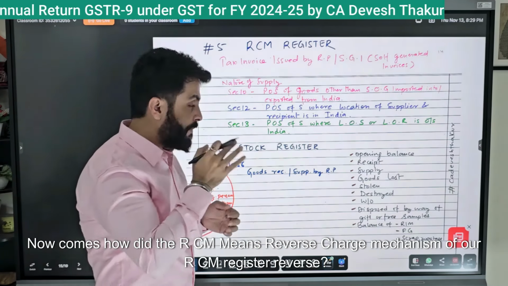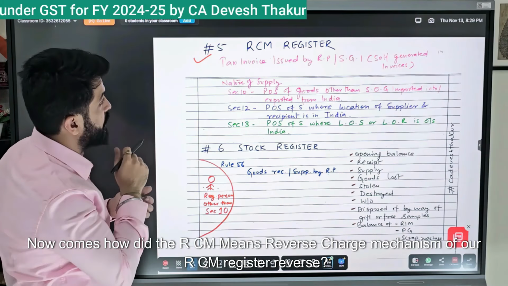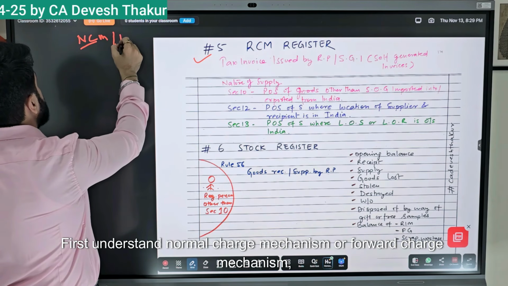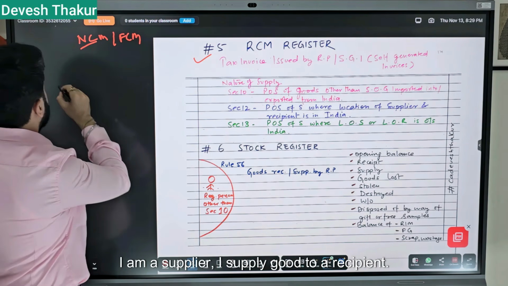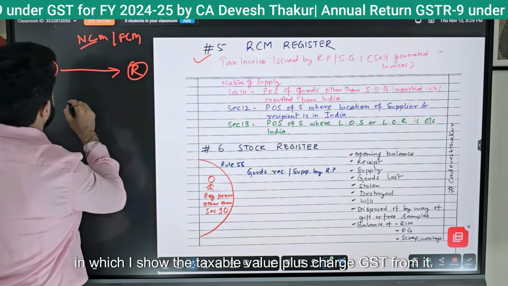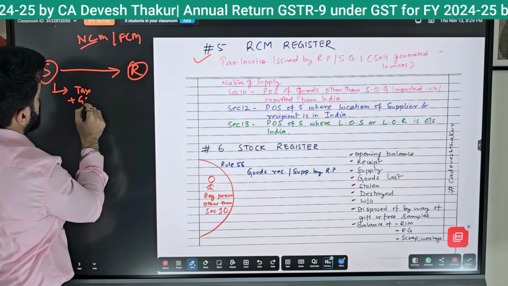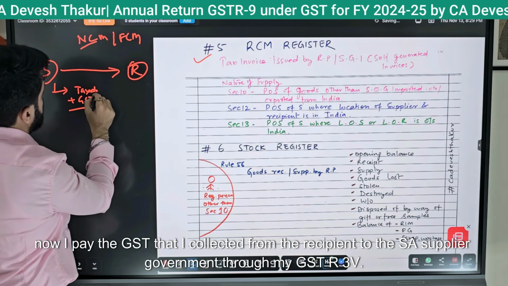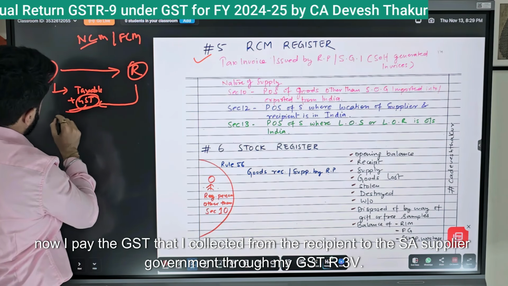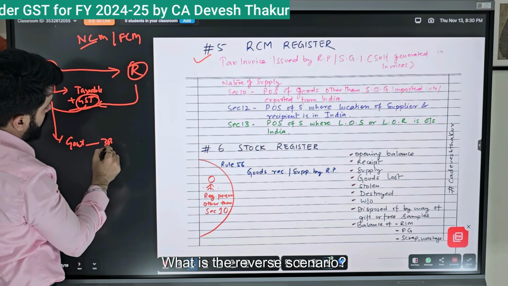Now comes RCM, meaning reverse charge mechanism. First understand the normal or forward charge mechanism. I am a supplier and I supply goods to a recipient. I issue a tax invoice in which I show the taxable value plus GST charged on it. Now I pay the GST that I collected from the recipient to the government through my GSTR-3B. What is the reverse scenario?